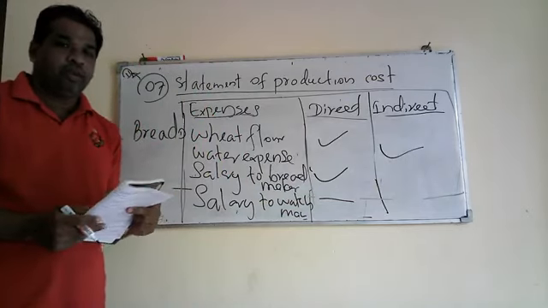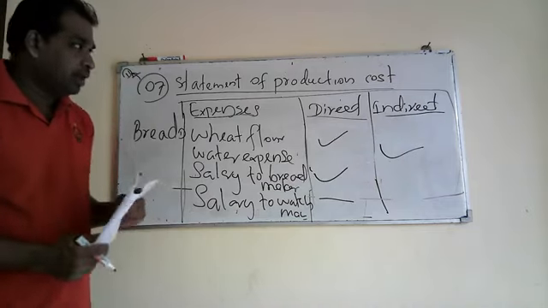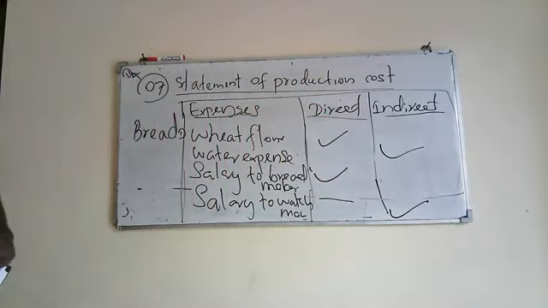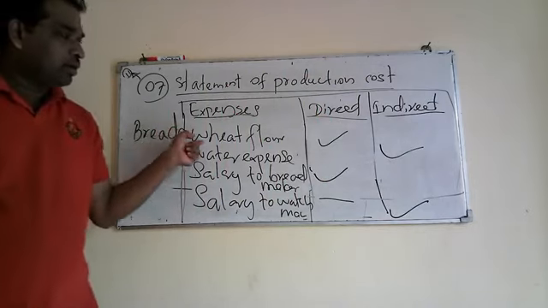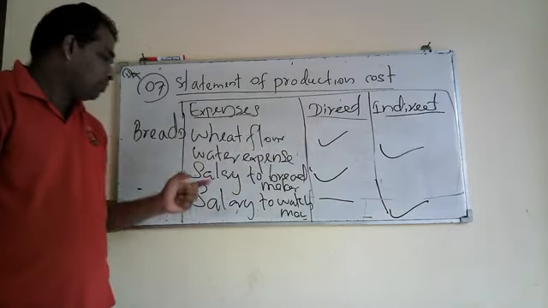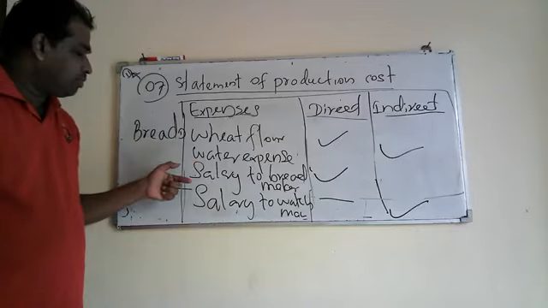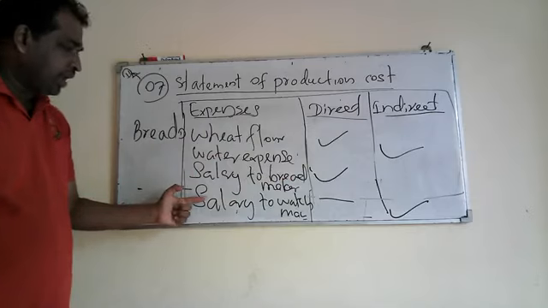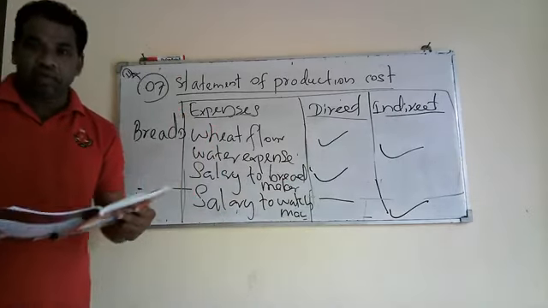So payments made to the watchman come under indirect labor cost. Here we are given 4 items. Wheat flour comes under direct cost. Water expenses, indirect material, salary to bread maker, direct labor cost, and salary to watchman, indirect labor cost. Right. You understood both exercises.